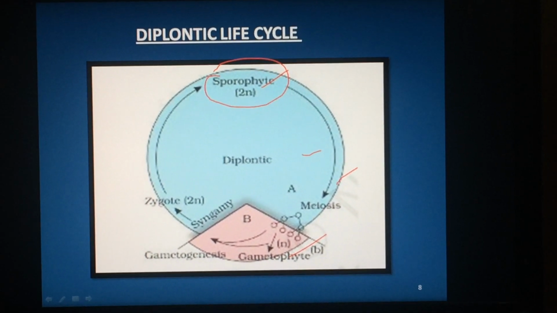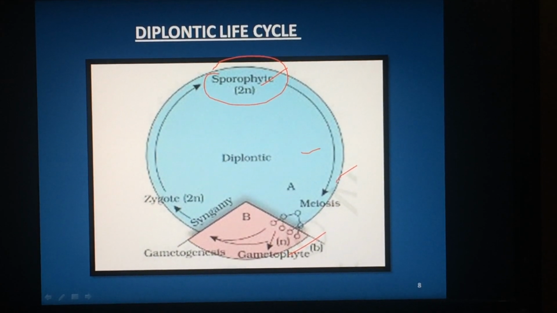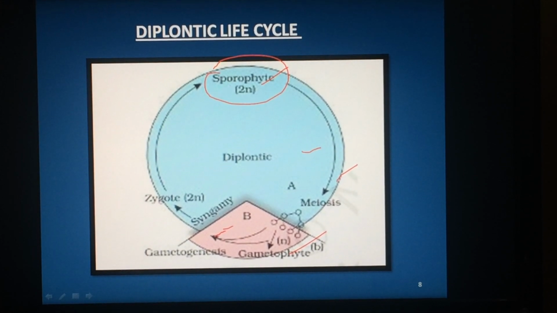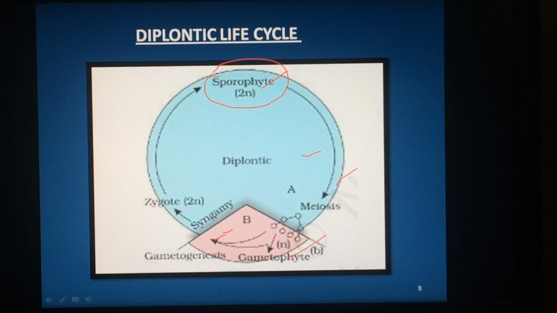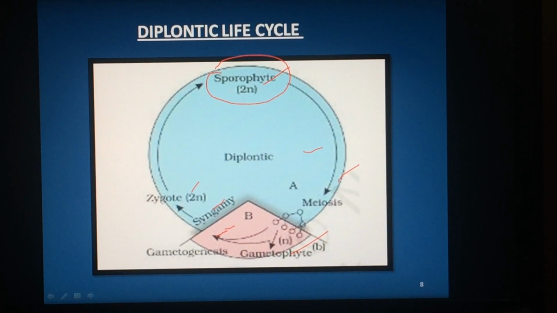Gametophytes are haploid. In the gametophyte, gametogenesis takes place. By that two types of gametes are produced, male and female. When they fuse, syngamy takes place. By this diploid zygote is produced. This diploid zygote produces sporophyte.